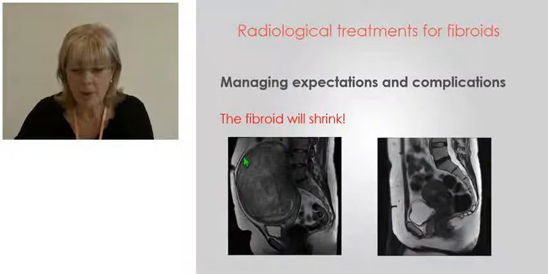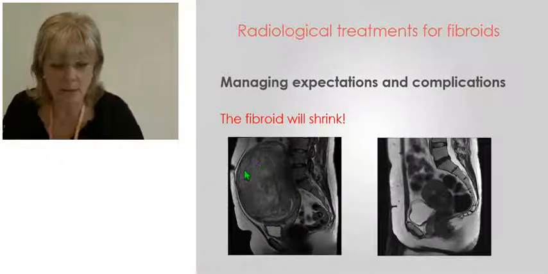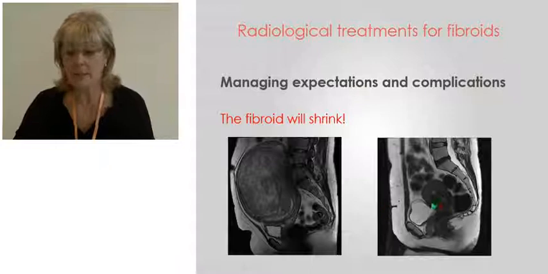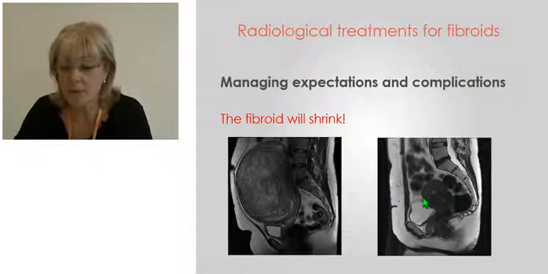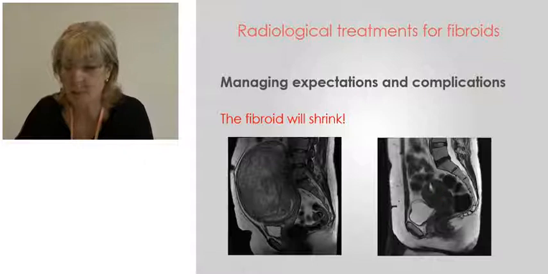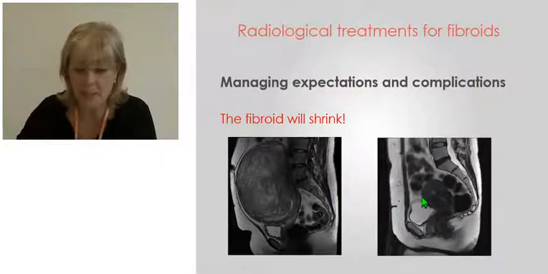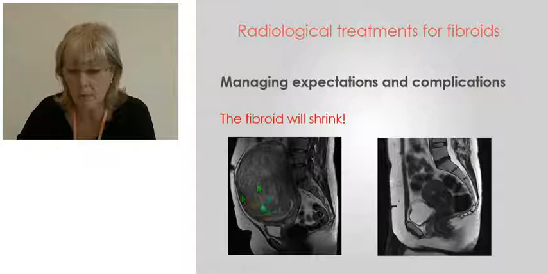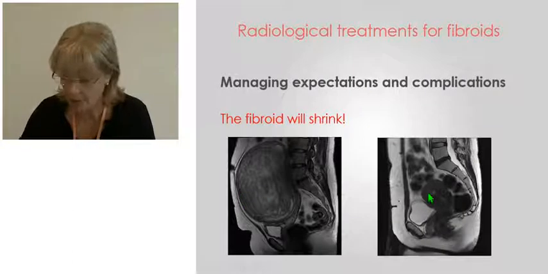This is a patient where I would have advised her that this large fibroid after embolization would remain present and large. In this particular case, we had a fantastic result. You can see 6 months later that that fibroid has effectively disappeared and she's got a normal-sized uterus. Now that sounds and seems fantastic, and this is one of the problems with submucosal fibroids. They can actually pass completely.